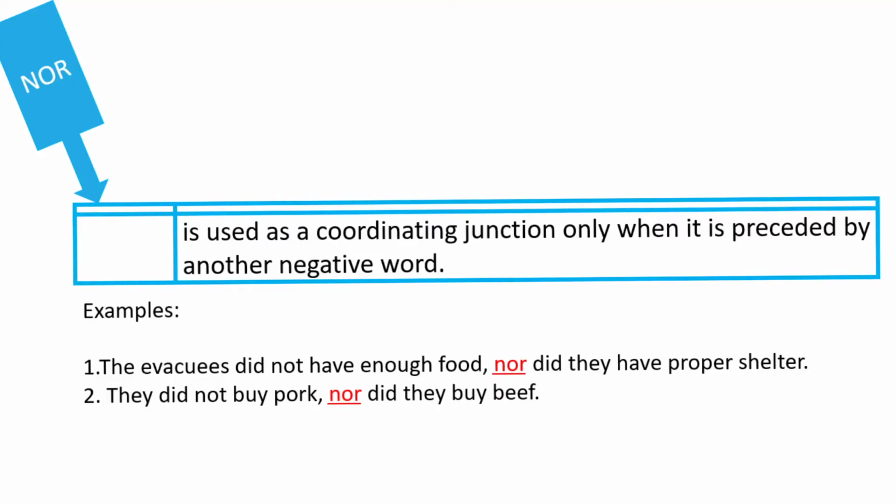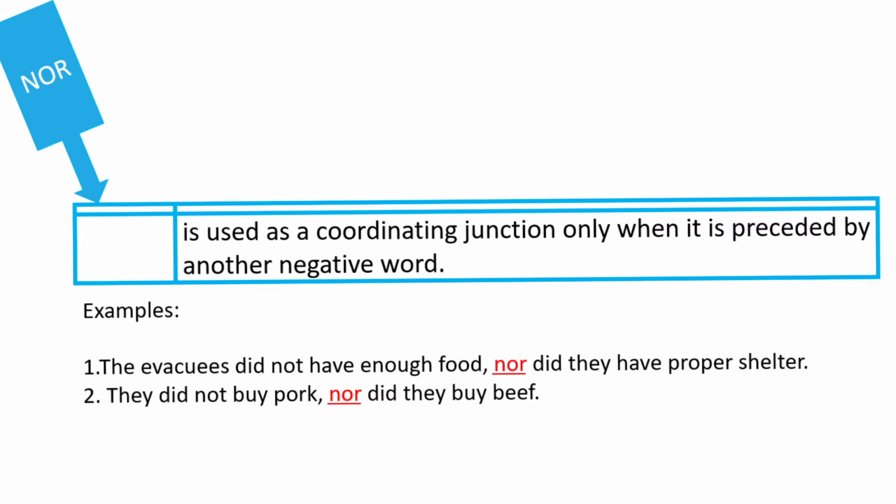So when do we use nor? Nor is used as a coordinating conjunction only when it is preceded by another negative word. So what are the negative words? The use of never, the use of not. Okay? So let's have the example for you to be able to understand how nor is being used in